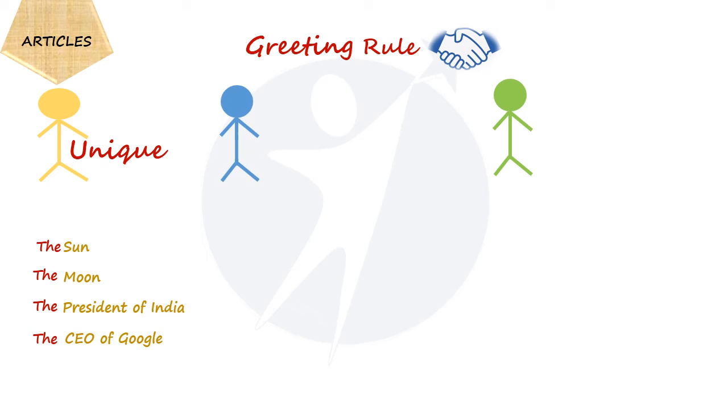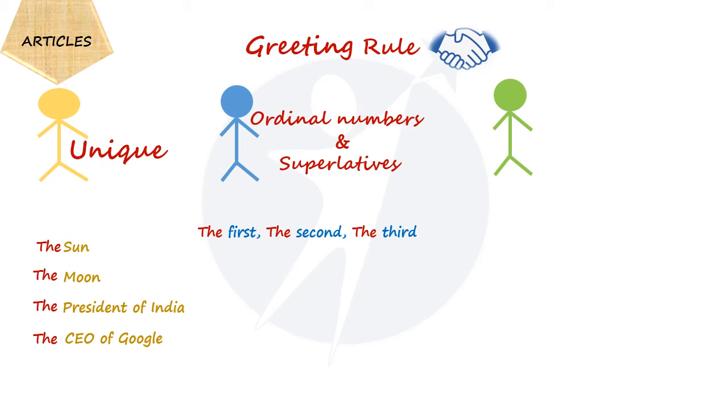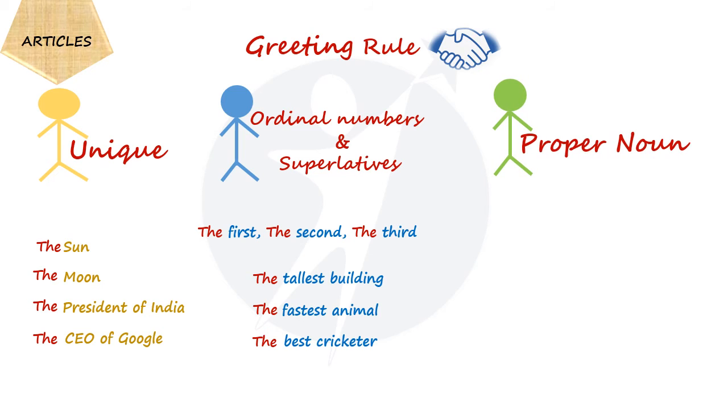Likewise, our second guest is ordinal numbers and superlatives. We would like to greet with the same kind of flower called the, like the first, the second, the third. And for the superlative degrees, we will also greet them with the. Why? Because only one can be tallest, fastest, and best. Now, time to greet our third guest, which is proper noun. It can also be called exceptional too.